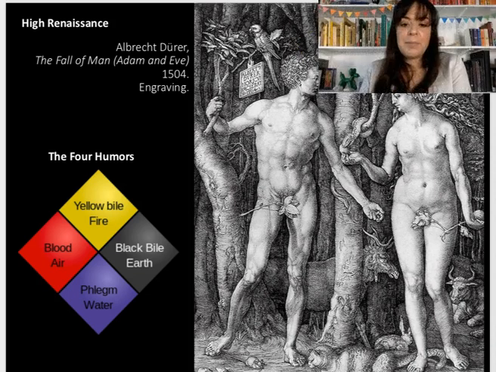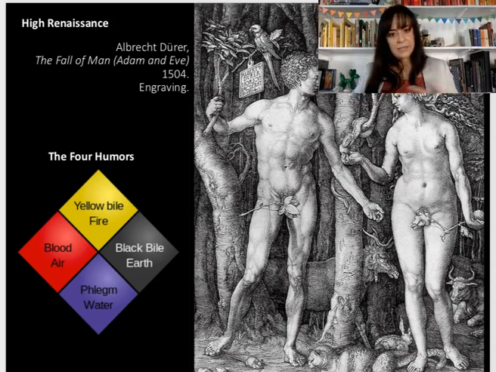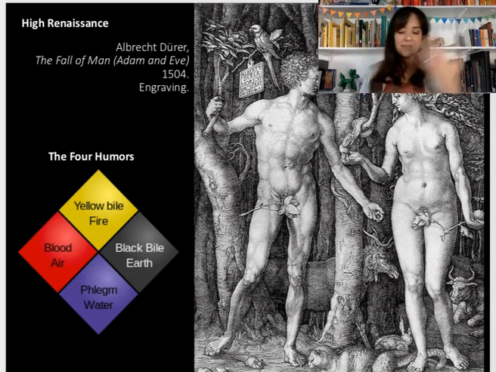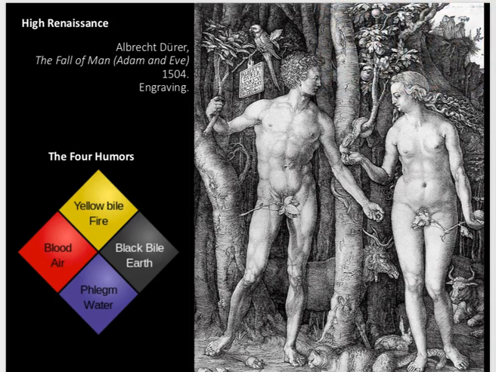Now, in terms of your body, yellow bile is like all of your stomach and juices. Black bile is all of your lower intestine goo. Phlegm, it's all your clear stuff, all your mucus. And then blood is obviously blood. So if you have a balance of those in your body, you're good to go. Now, I told you that this also is associated with personalities.